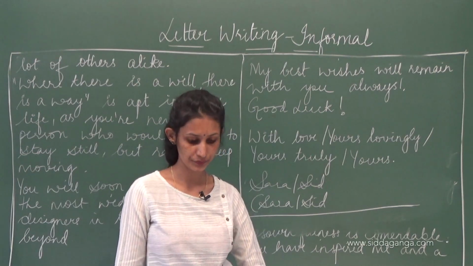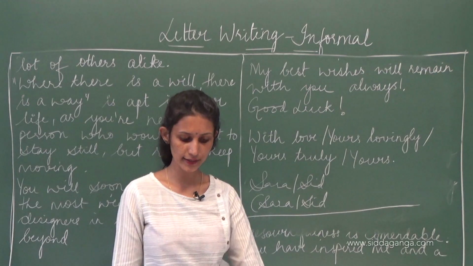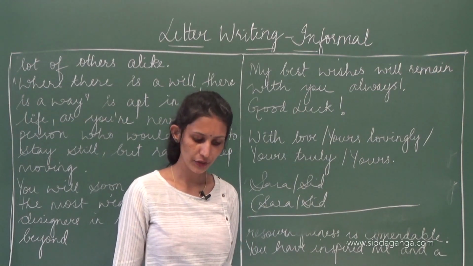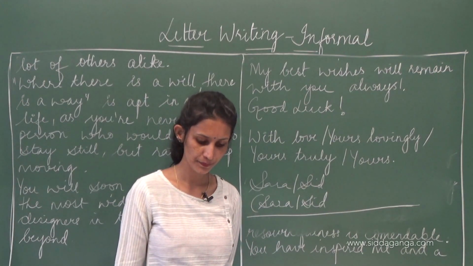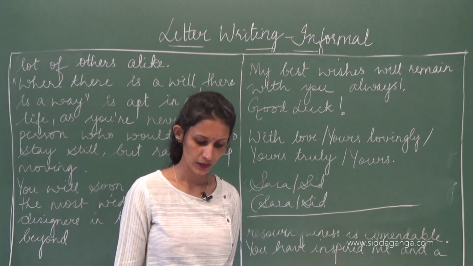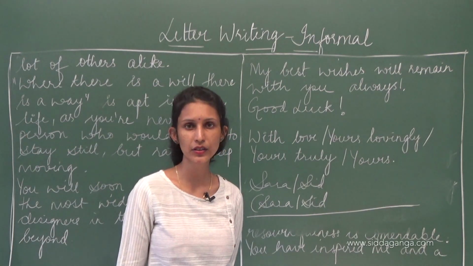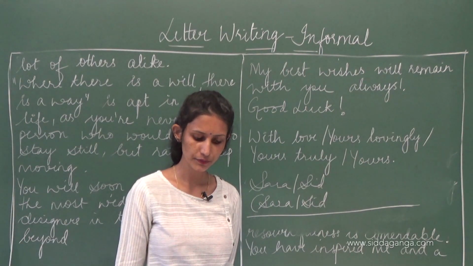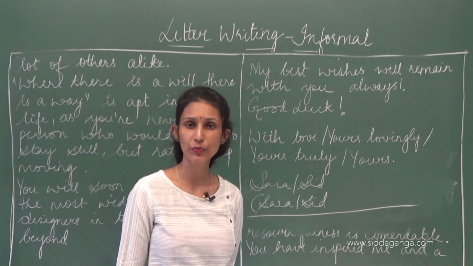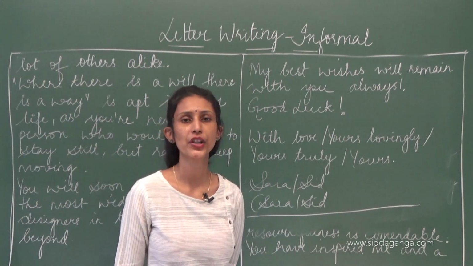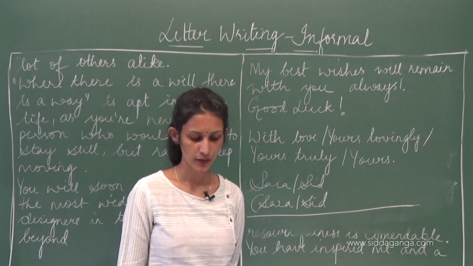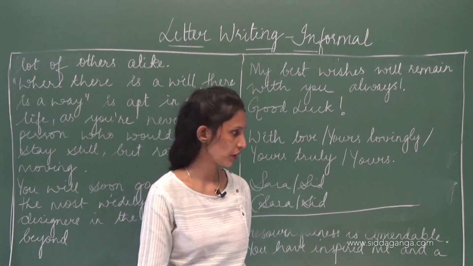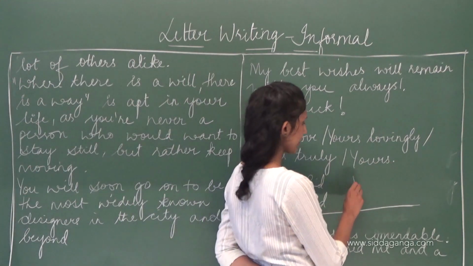Alright, now take one question down so that you can practice it on your own. The question goes like this: write a letter to your friend. I'll give you 2 questions, so you may write them. Write a letter to your friend appreciating his book. The name of the book is Summer Sands.